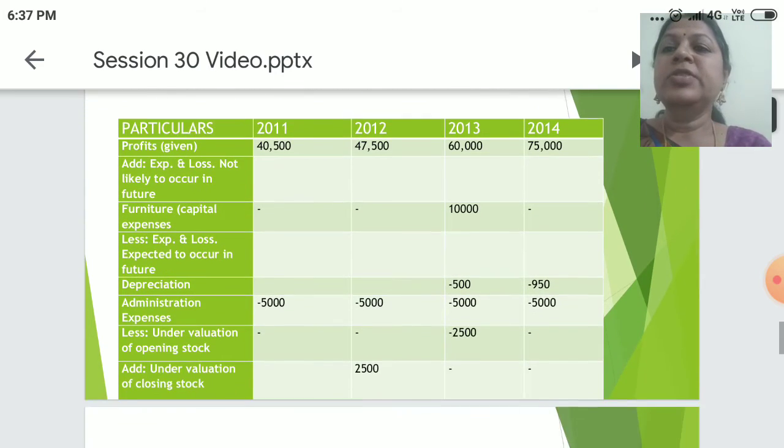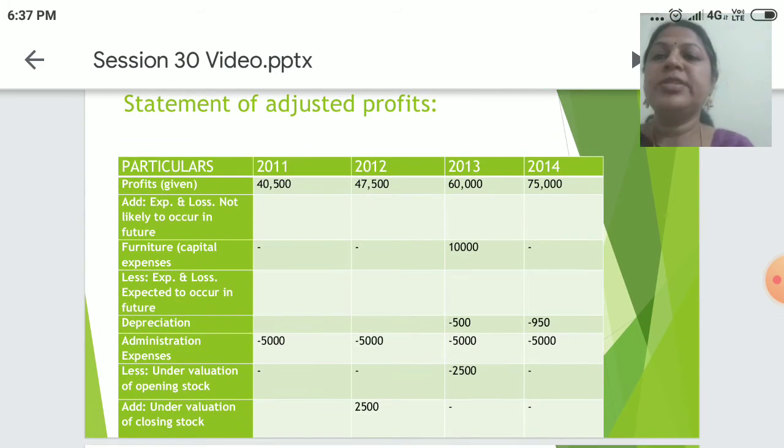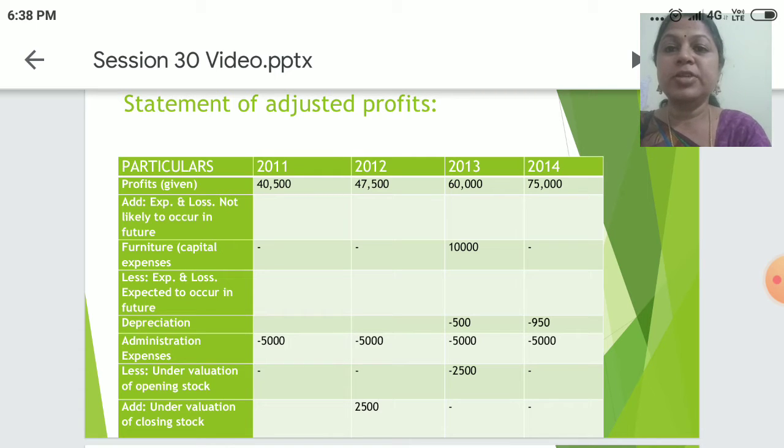So first we prepared the statements of adjusted profits for all the 4 years, 2011, 12, 13 and 14. The profits were given 40,500, 47,500, 60,000, 75,000. Let's add expenses and losses not likely to occur in future. Furniture, there is one capital expense, that is they have purchased an asset of 10,000 during 2013.